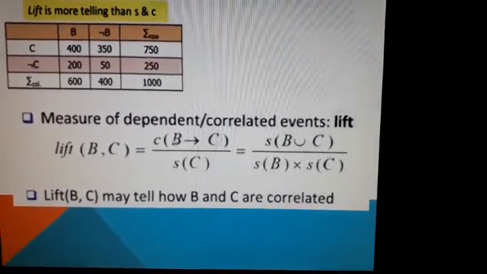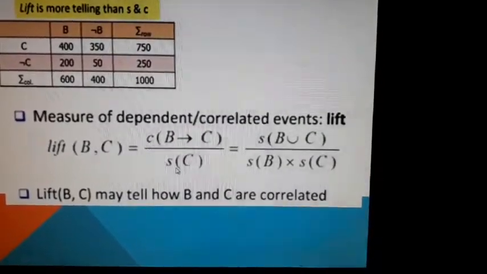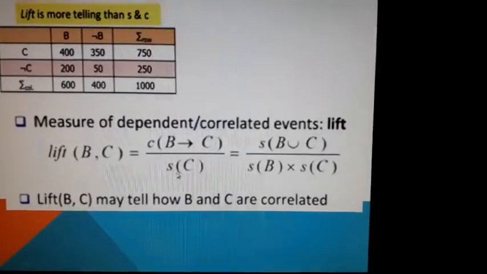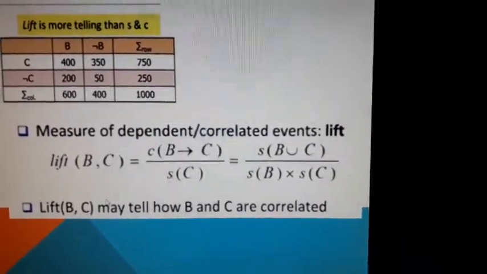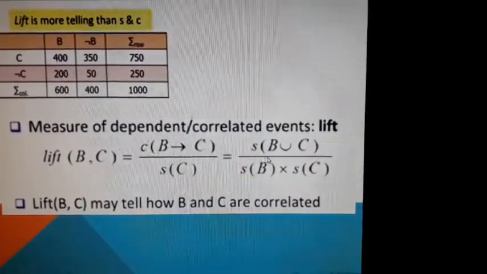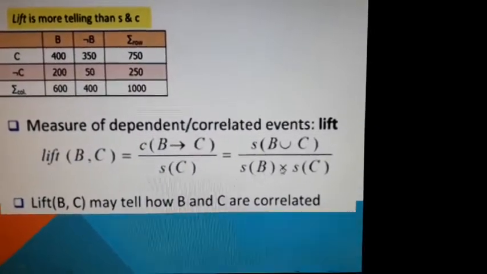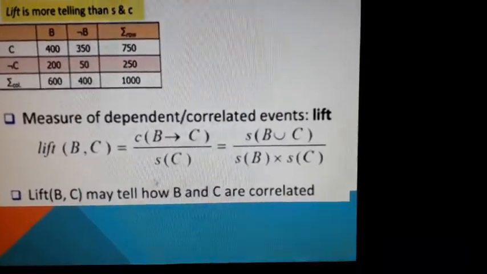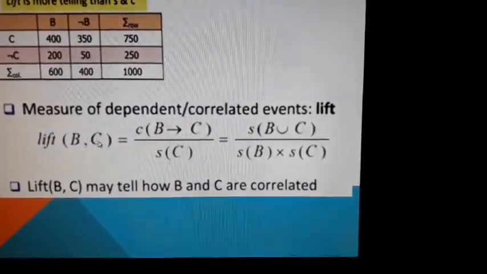Okay, now here we have substituted our probability with confidence and support. So confidence of B to C divided by S, that means support of C. But if you expand, you will get the same result. So here we are expanding, and after substituting, we find that it is equal to support of B union C divided by support of B into support of C, which is the same as our previous formula. Alright. And by calculating this, we know how B is lifting C.